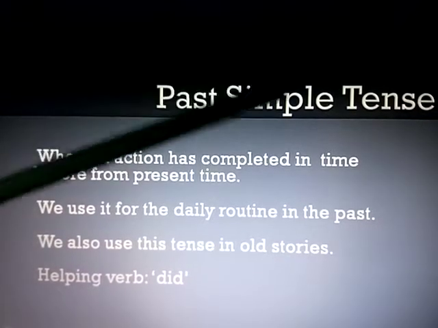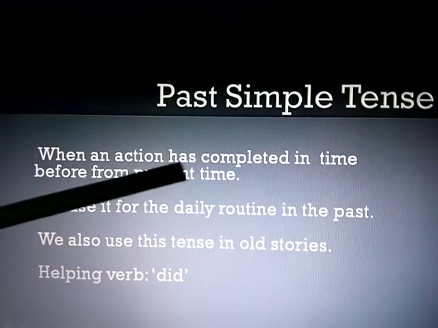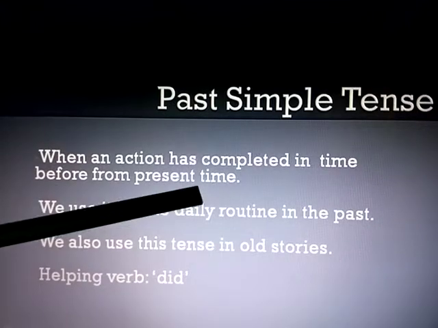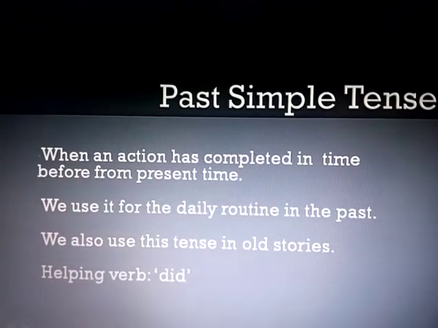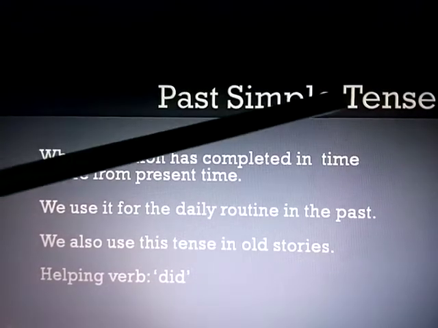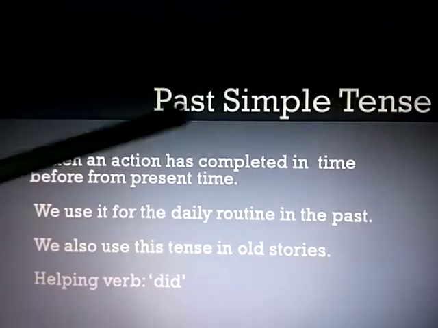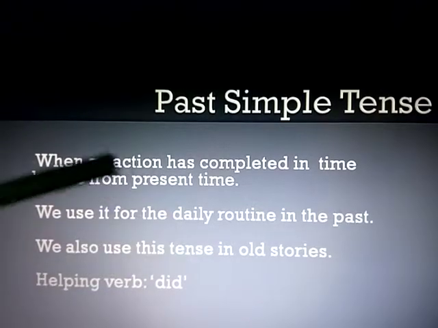When an action has been completed in time before the present time, whatever we are doing now, before it that action should be completed, then we use past simple tense. There is so much confusion between past simple tense and present perfect tense. That's why I am telling you the difference.